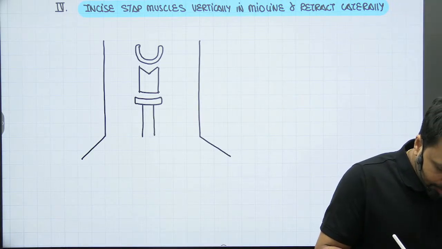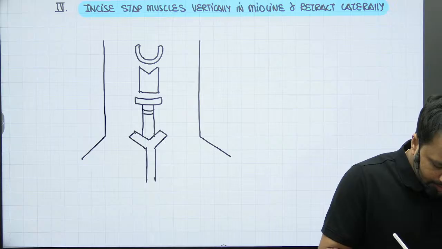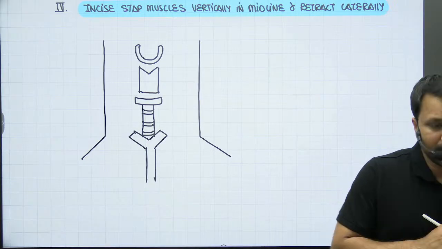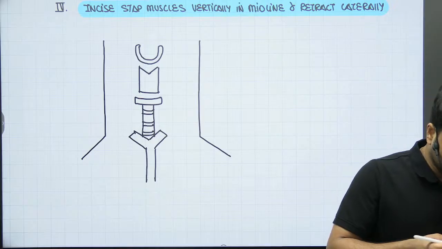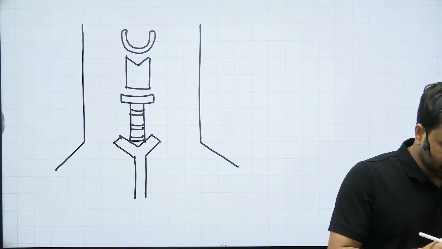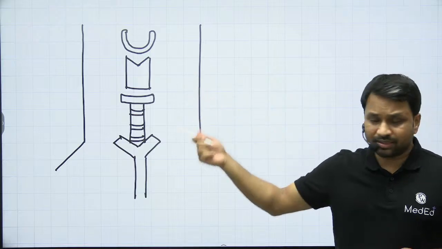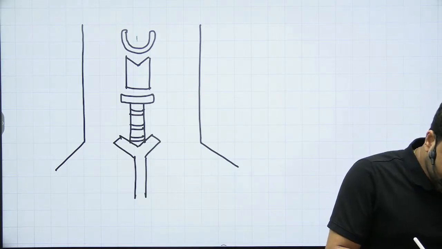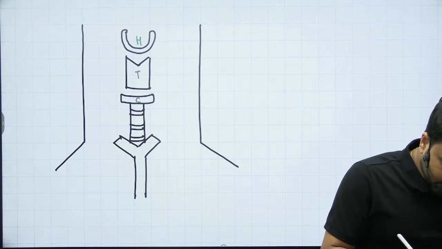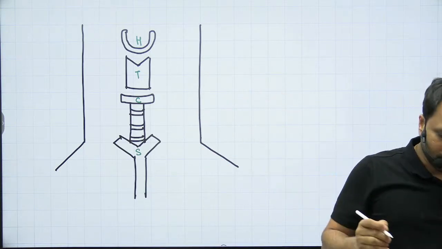And this happens to be our beautiful suprasternal notch, right? So we've been talking about this since the very beginning. Now, strap muscles are the set of muscles which are going to be present between these two. One set of muscle that you can see is going to be between the hyoid. So I'll just label it down for you so that we don't get confused. This is the hyoid bone, this is the thyroid, this is the cricoid, this is the suprasternal notch, right? So HTCS is what you're going to look across.